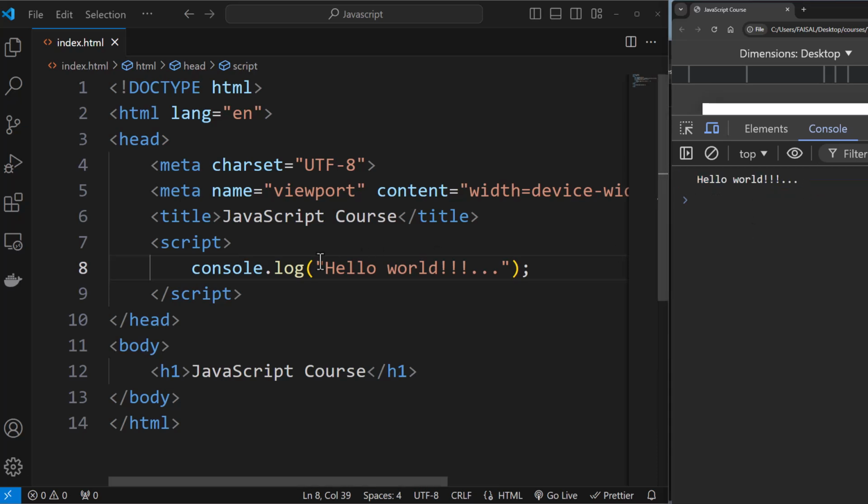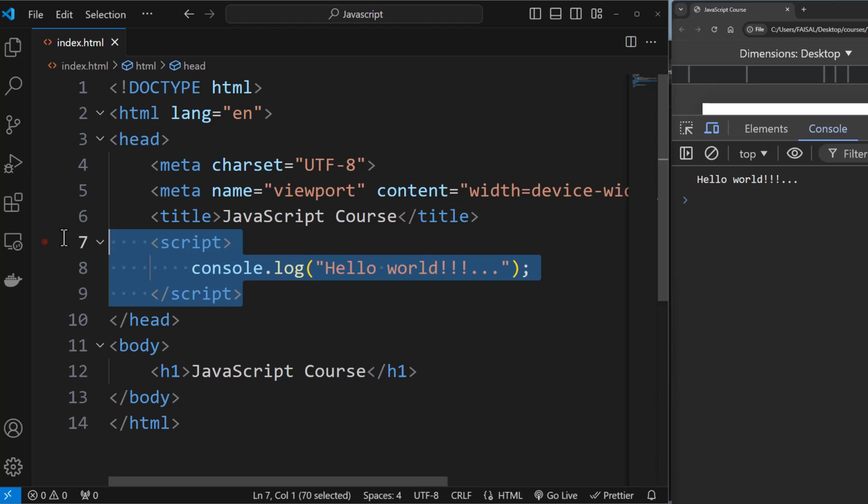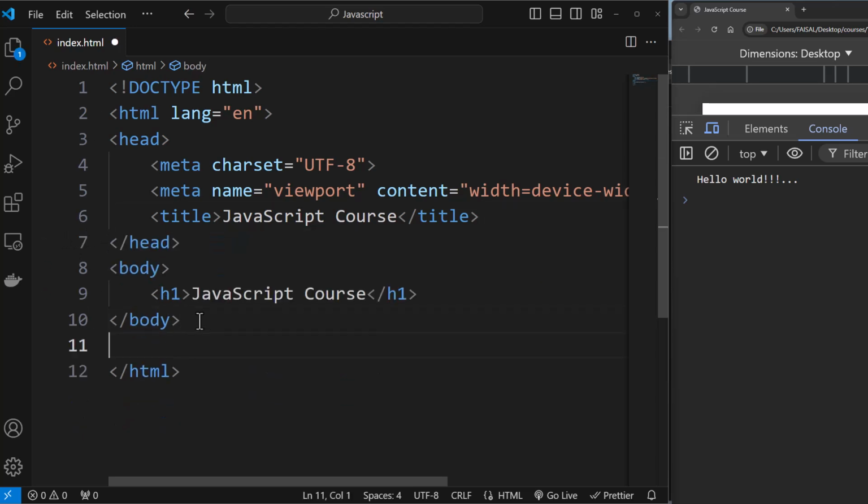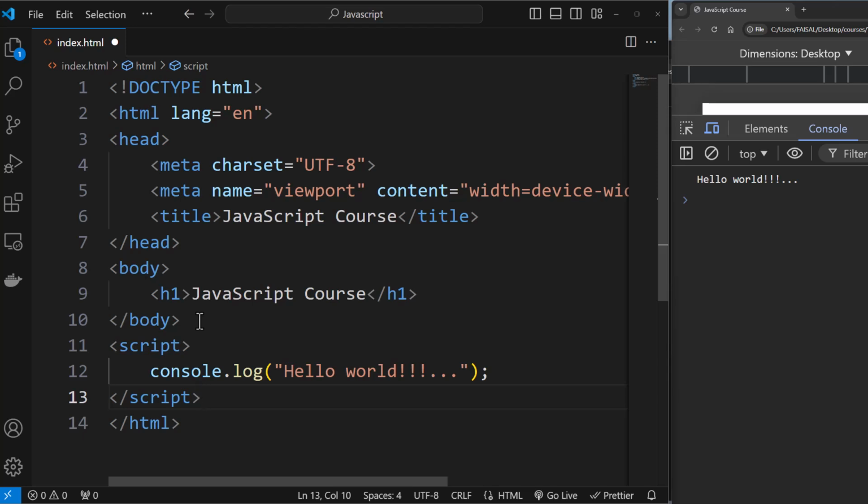So there is no issue as such, but it's always a good practice to have this script tag at the end, which means that you should load JavaScript at the end, after all the HTML elements have been loaded. Now there are reasons for this. Number one reason is to avoid any sort of unknown errors. JavaScript, like we know, adds behavior to our web pages, which means that it works with the elements defined on the HTML page. There is a possibility that the JavaScript might even try to alter the elements depending on the state. If you click a button, it might want to show some information, or do something with the elements on the page.